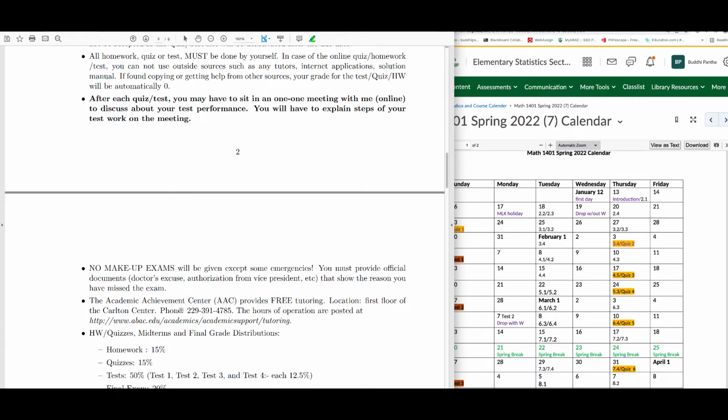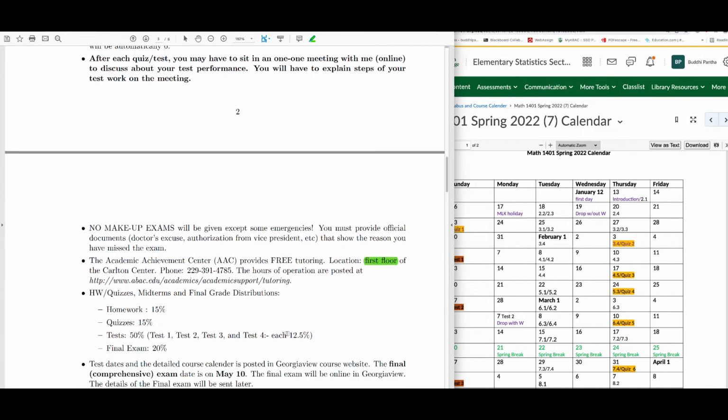And then there is the AAC, the free tutoring center, on the 2nd floor. I think that is the 2nd floor of the library. Okay. It was on the 1st floor of the Carlton, but I think it is on the 2nd floor right now, if I'm not wrong. Okay. And the details of the hours and other things will be available on this website.